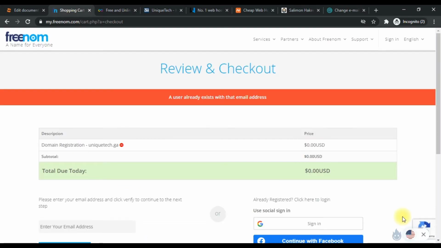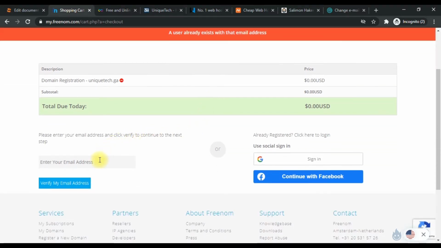I think anytime you fill in this email address and click verify, they're going to send you a link to your email address, which you use to fill in your address details and your personal details. Now you may not want to use a Nigerian address. For some reason, I have not been able to check out a domain using a Nigerian address.